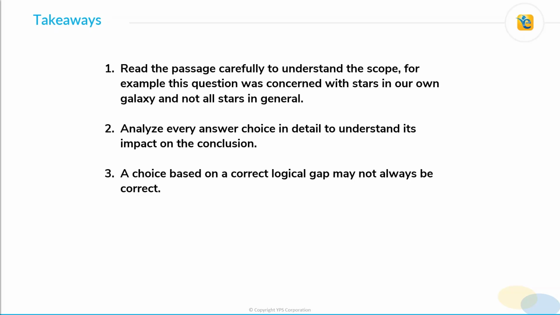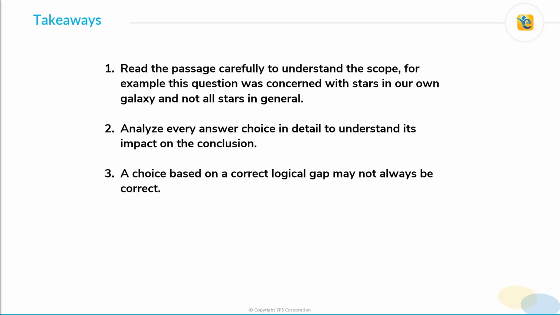Second, analyze every answer choice in detail to understand its impact on the conclusion. We saw that choice A was very close to a correct weakener. However, there were a few things that were missing, because of which choice A is not a correct weakener. So you need to analyze it in detail. Similarly, for choice C as well, we do not know its impact clearly, and therefore, even though it is attractive, it is not the correct answer choice.